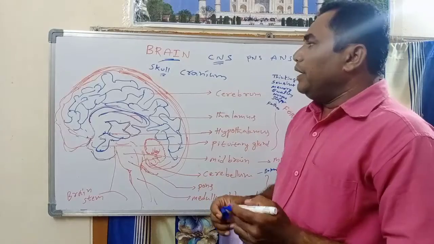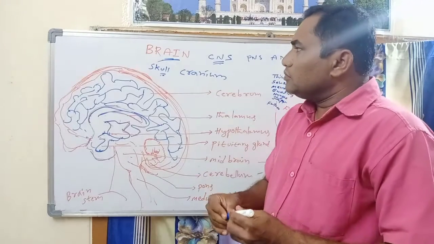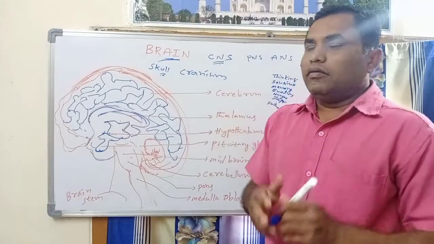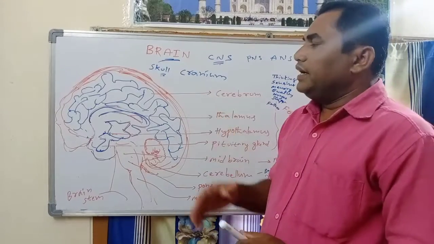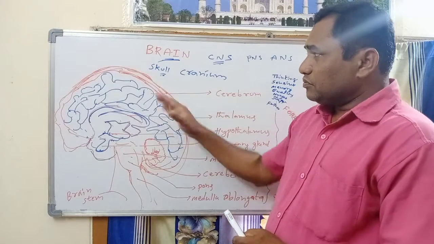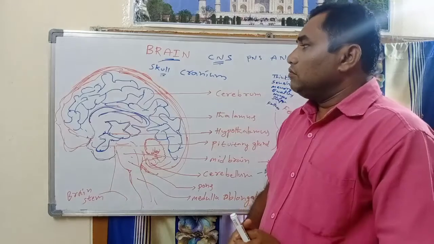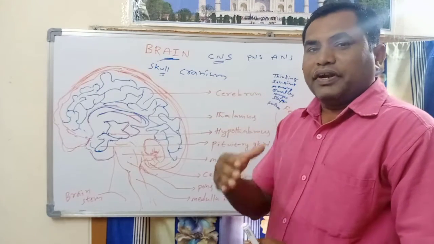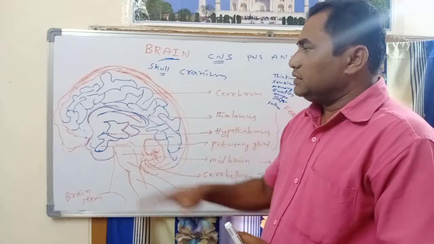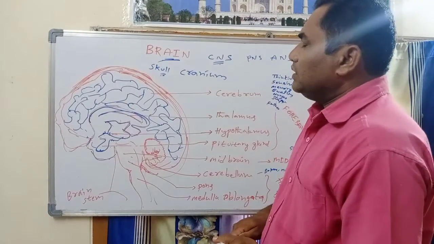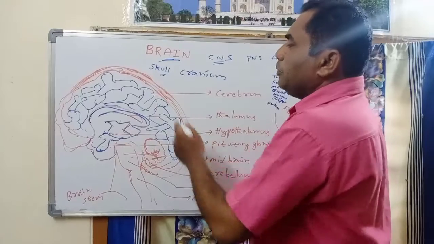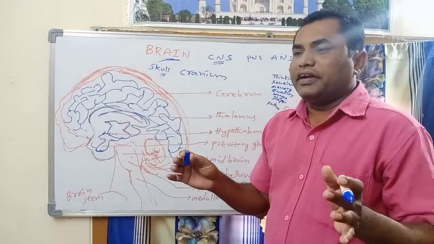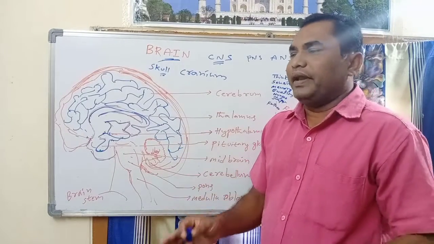The brain is surrounded and protected by three membranes. That means the brain is protected by three meninges or membranes.